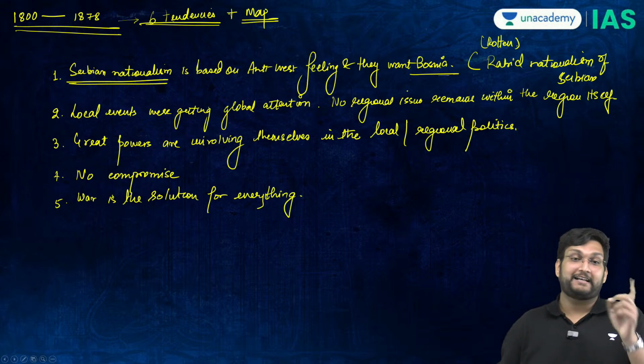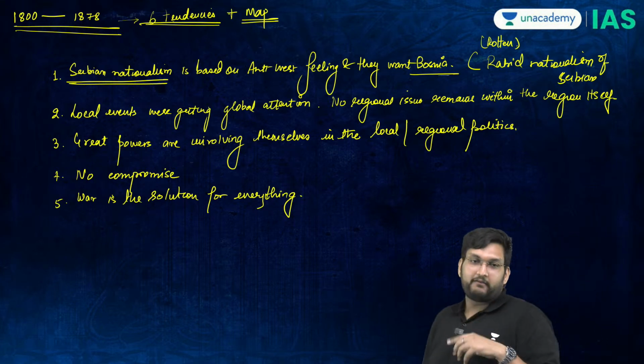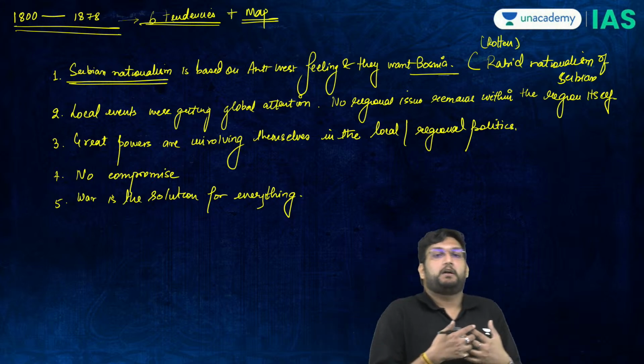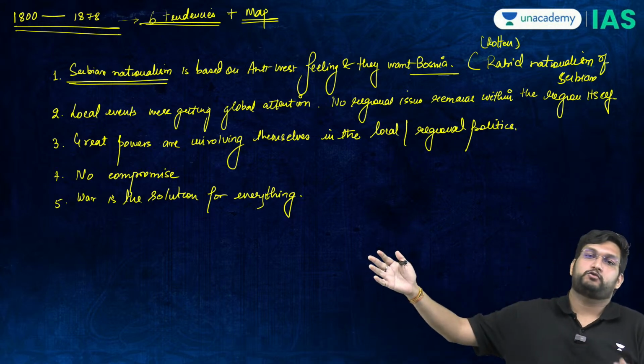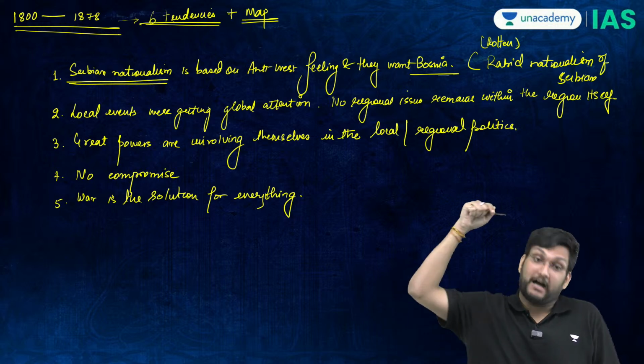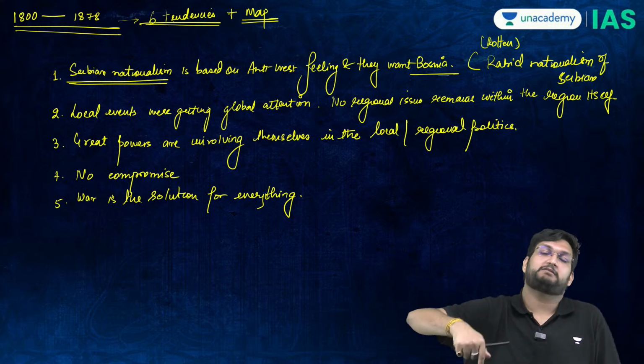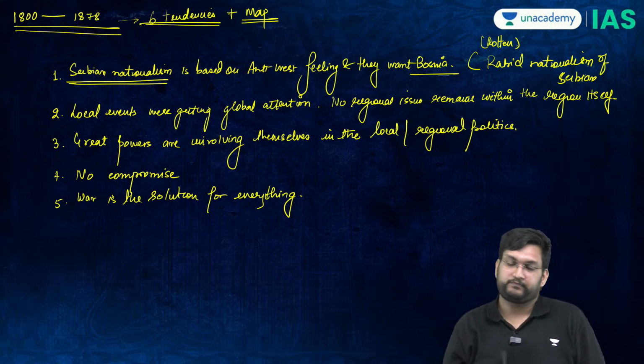Meaning, this is where the Crimean War comes into context, wherein the concept was that if you have given some compromise to the Pope, I want it back. I don't want to compromise. Nicholas I is a very good example of this.